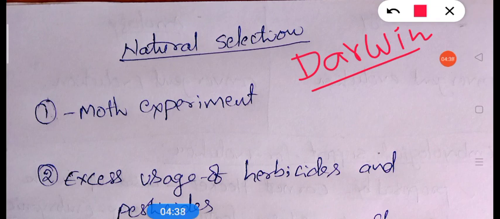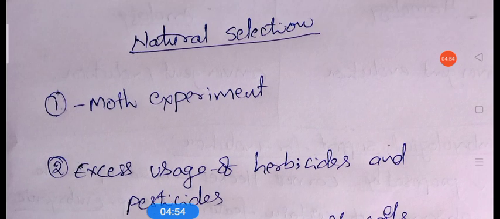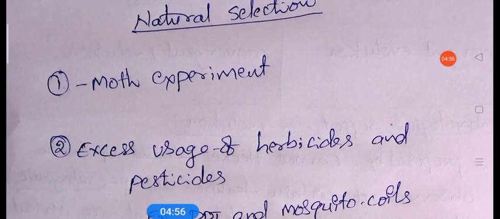Other animals perish. In simple words, that is natural selection. If nature changes, the animal also should change. If it does not change, it may perish. No doubt about it. He gave three experimental proofs for natural selection.